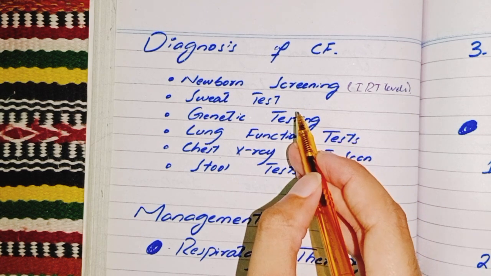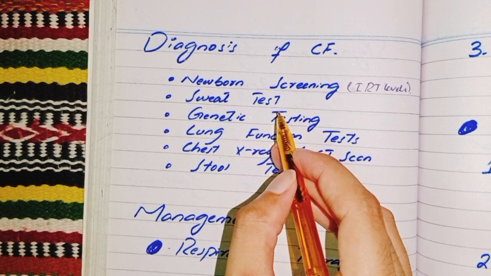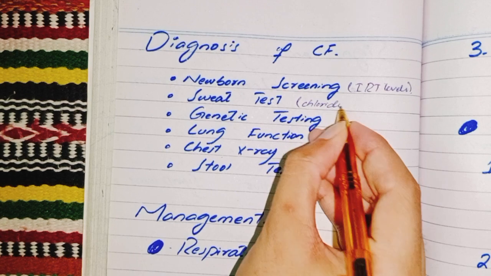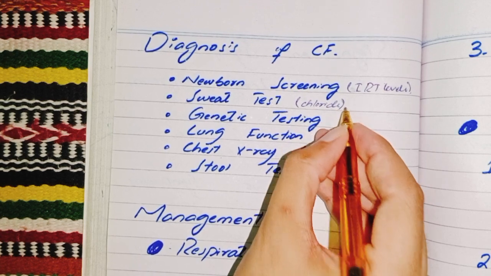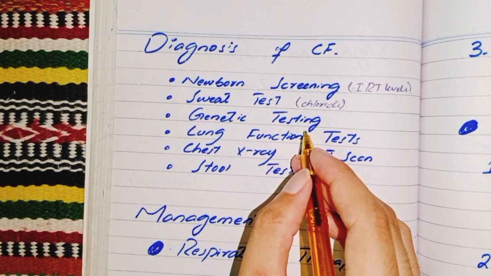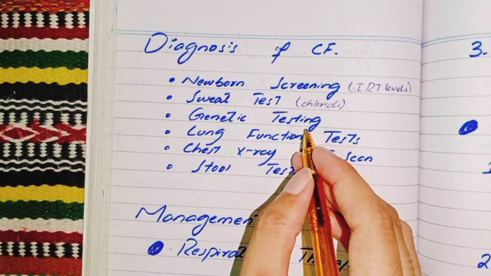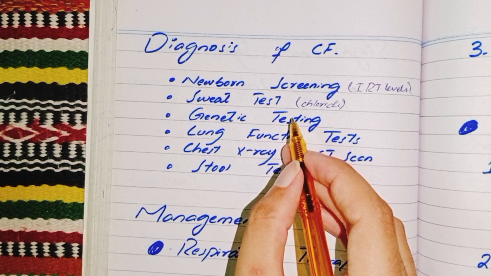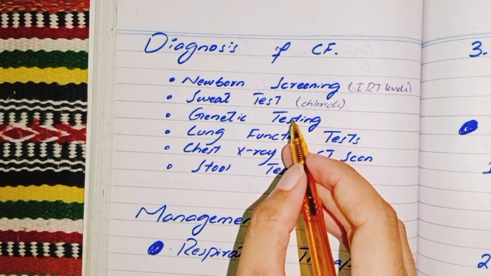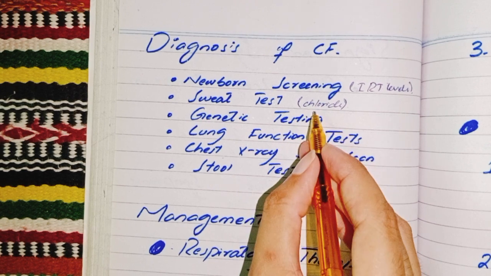Next is the sweat test, the gold standard for diagnosing cystic fibrosis. It measures the amount of chloride in the sweat. High chloride levels are indicative of cystic fibrosis. Our next test is genetic testing. A blood sample is analyzed to identify mutations in the CFTR gene. This can confirm the diagnosis and determine the specific mutations.